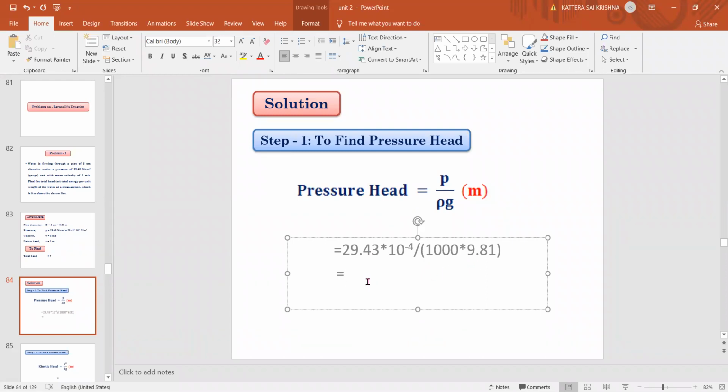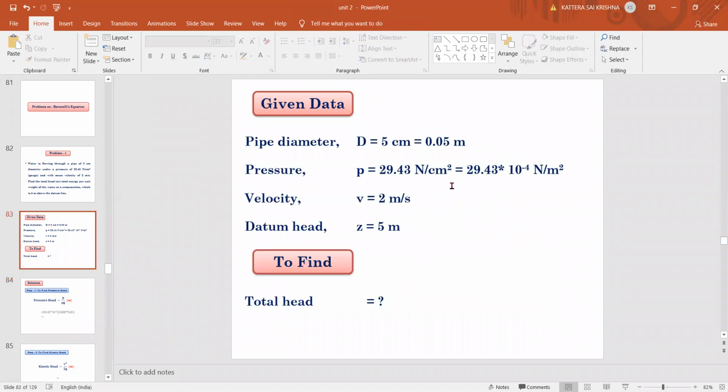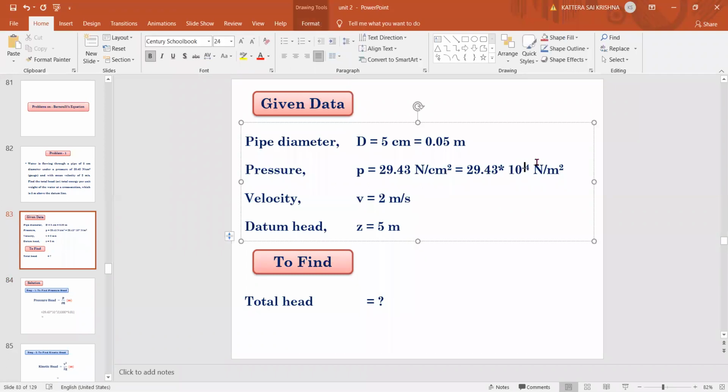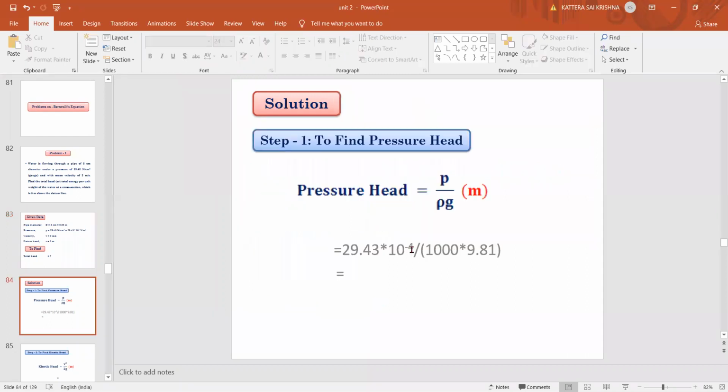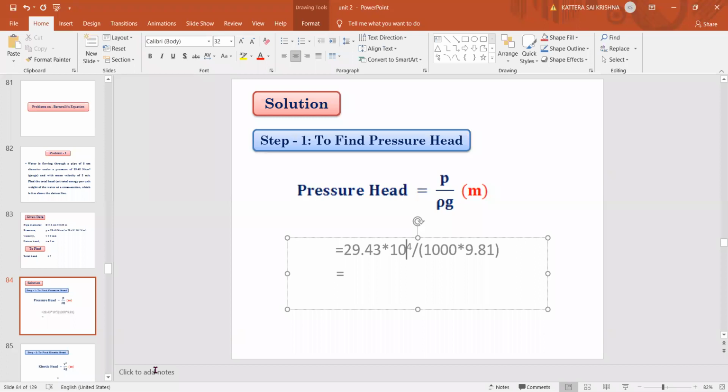One second, did we make any mistake here? Sorry, down it is 10 power minus 4. If you keep it multiplied, it is positive. If you keep it at the bottom, it is 10 power minus 2 squared, that is 10 power minus 4. Newton per centimeter square, so if you are dividing by 10 power minus 4, it is correct. Or you can write it as 10 power 4 at the top side. So this is plus, not minus.